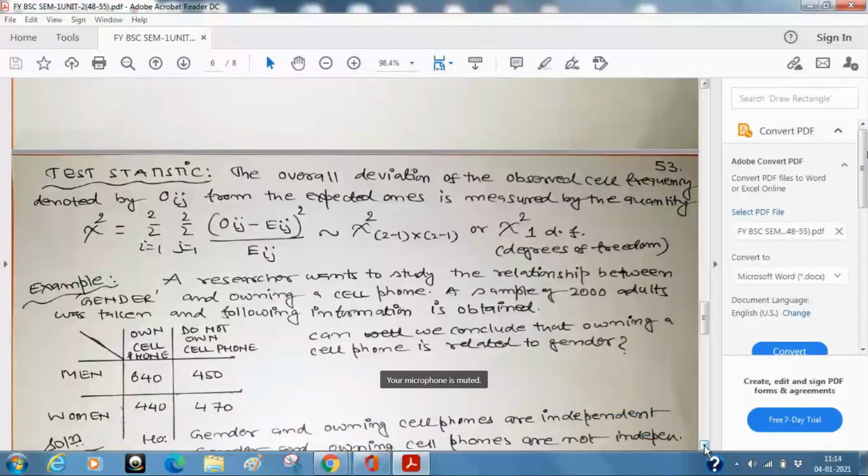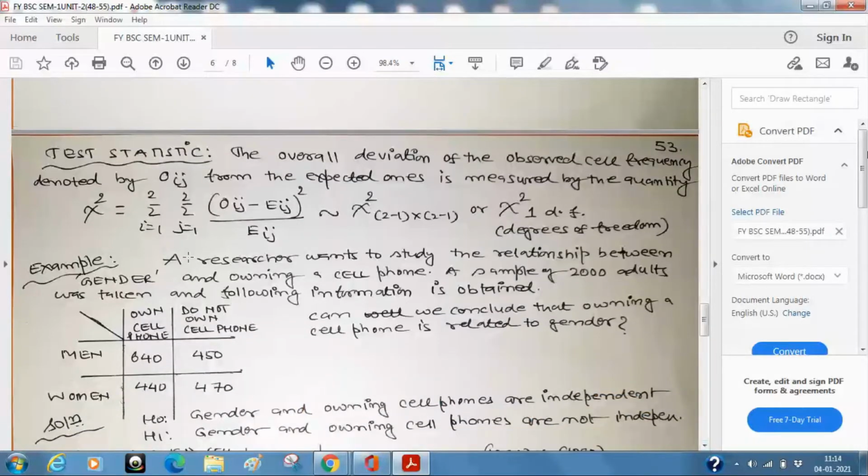This is just to illustrate. We will do many more practicals. Suppose any researcher wants to study the relationship between gender and owning a cell phone. Now this is a qualitative characteristic. If you are a male, it's a quality. If you are a female, it's a quality. If you have a phone or don't own a phone, we treat it as a quality.